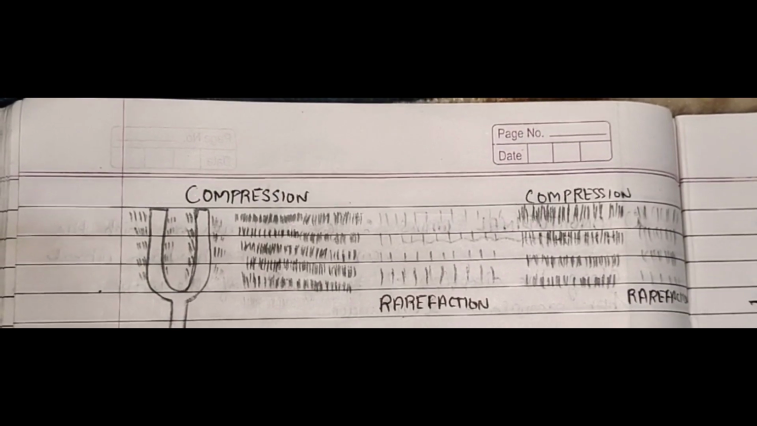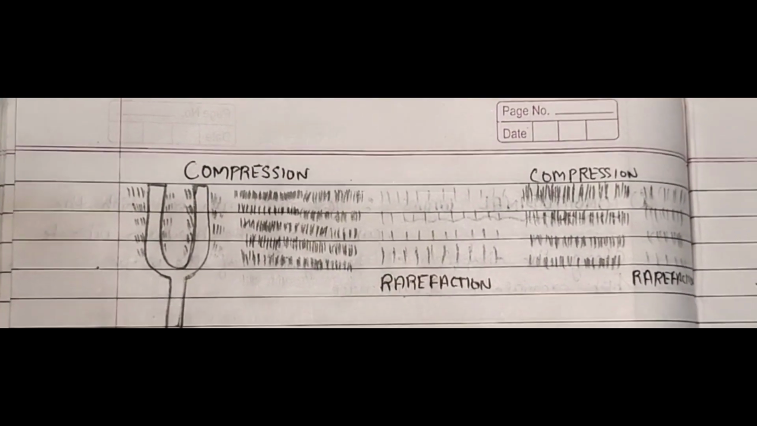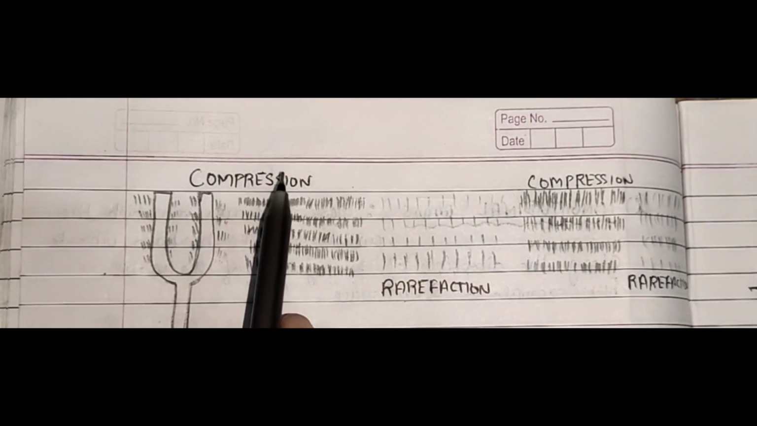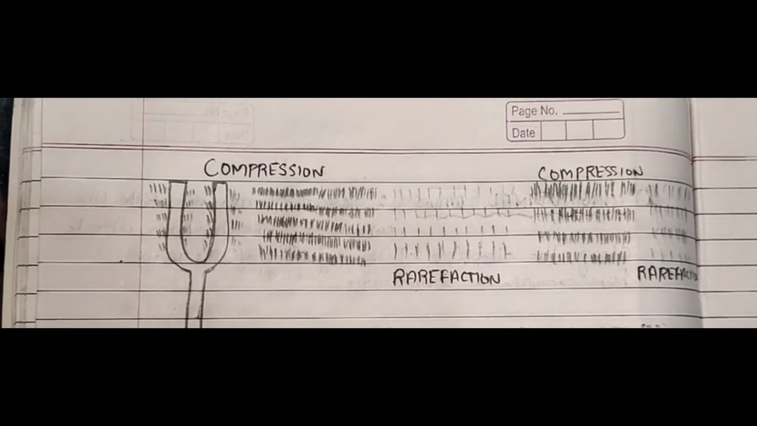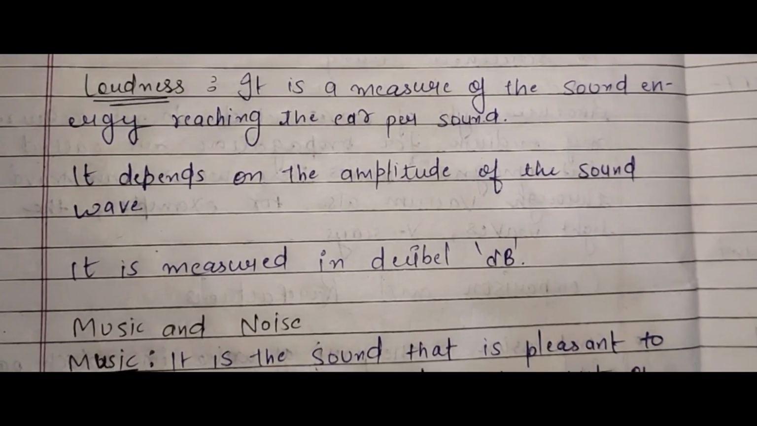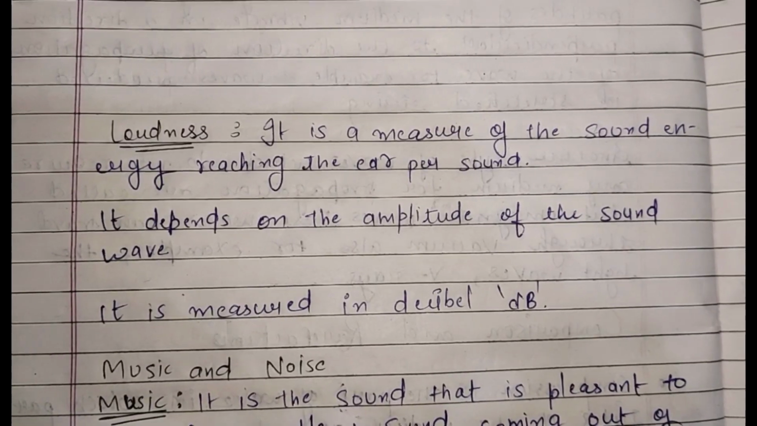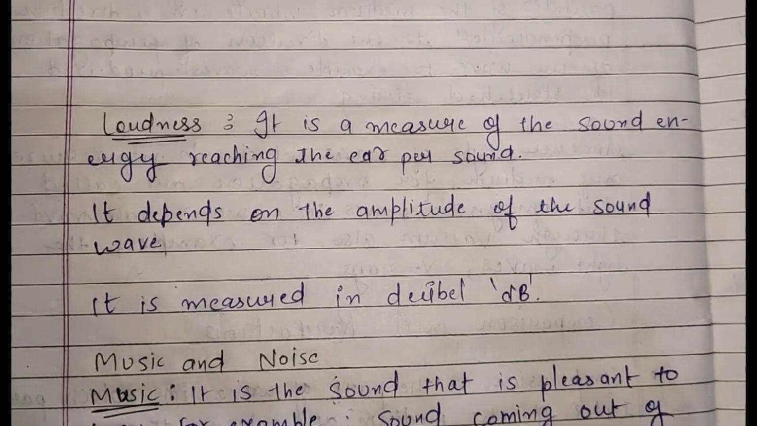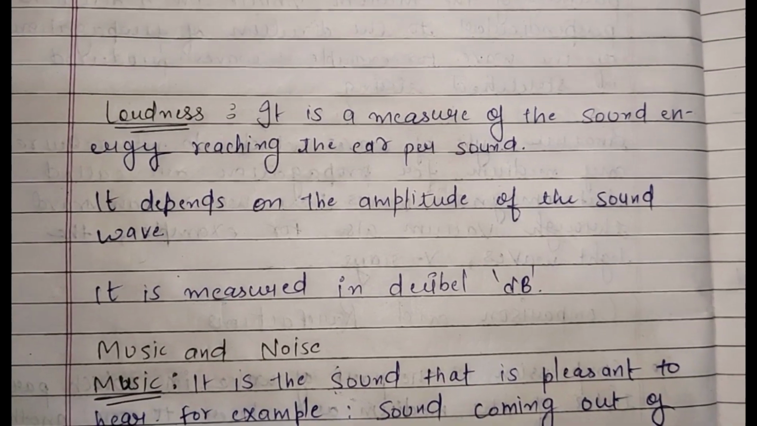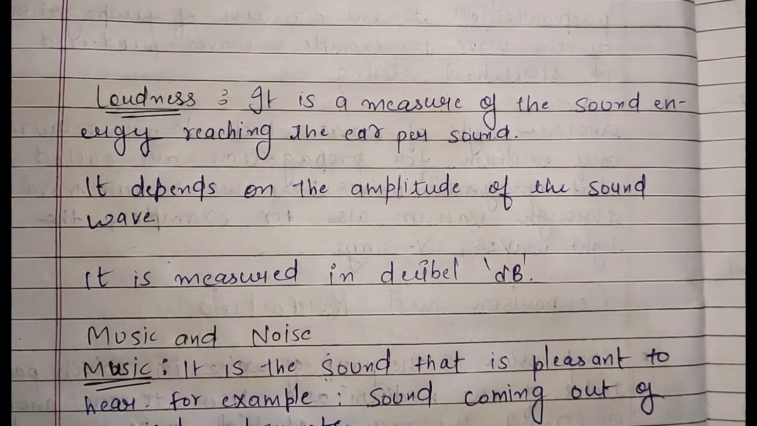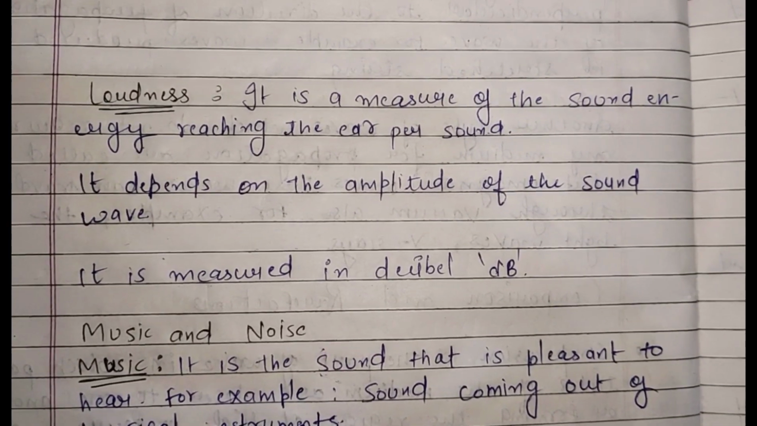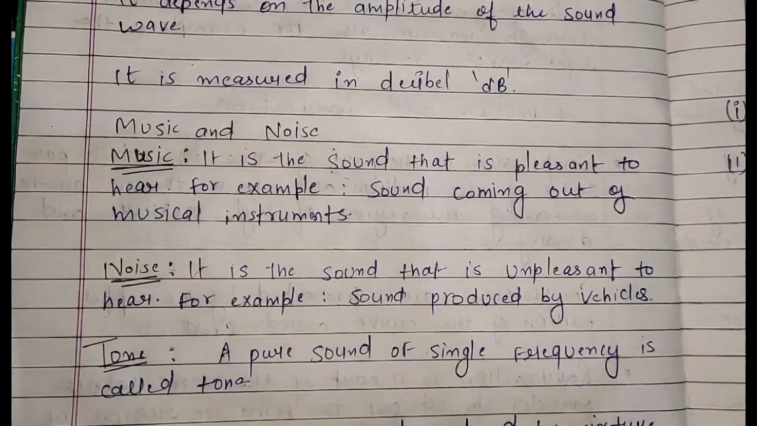Here is the example of compression and rarefaction. This figure shows compression and this figure shows rarefaction. Here we are just talking about loudness. What is loudness? Loudness is a measure of the sound energy reaching the ear per second. It depends on the amplitude of the sound wave. It is measured in decibel and it is denoted by dB.